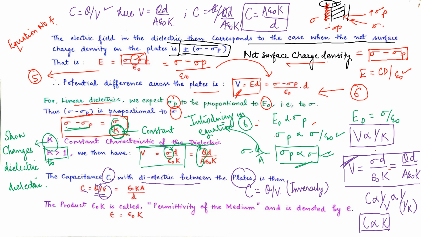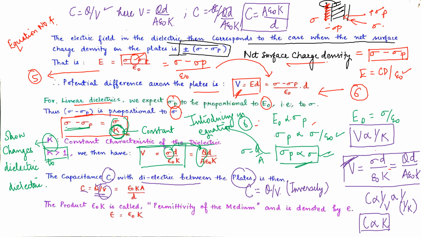Capacitance, as we have already studied, depends upon the size and geometry of the capacitor plate. Here we see that capacitance is directly proportional to the area of our plate. If the area of the plate is increased, capacitance would increase. The distance between the two plates is given by d.